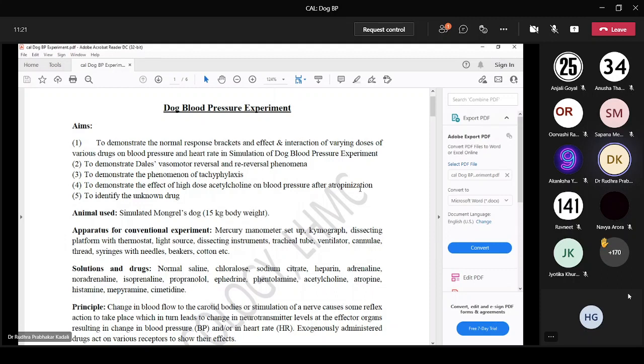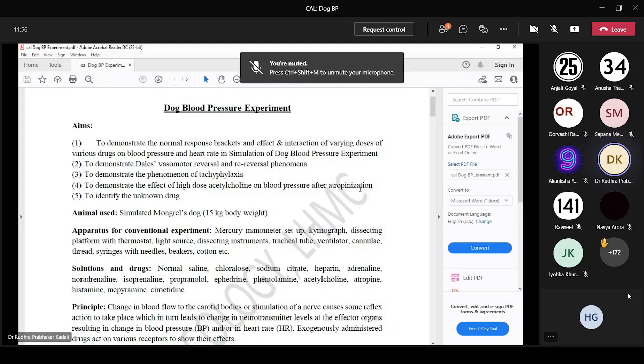From the normal response brackets, you will know the responses of adrenaline, noradrenaline, isoprenaline, histamine, acetylcholine, etc. One unknown drug will be given and you have to identify it. Based on the normal response brackets, see what changes have happened compared to the normal response. Based on that, you can tell which drug it is, whether there is a fall in BP or rise in BP, whether it is an agonist or antagonist, that is the unknown drug. So we can study all these aims in this experiment.